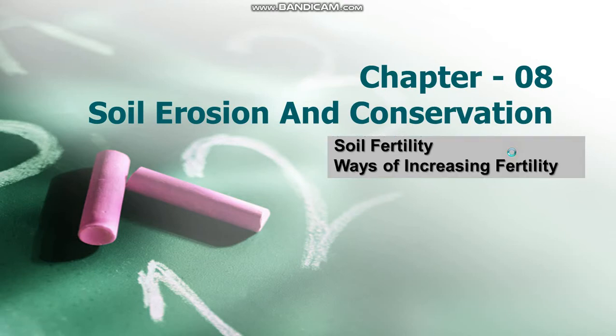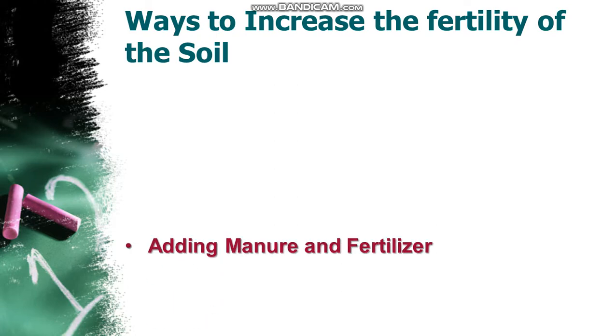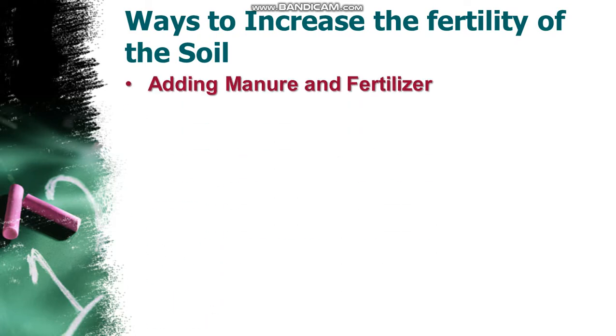Soil fertility. We already know that soil fertility is very important in order to get good crops. The first way is adding manure and fertilizers, which are rich in minerals. Then we need to add whatever fertilizers are necessary for the soil.